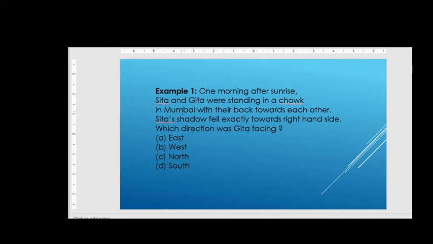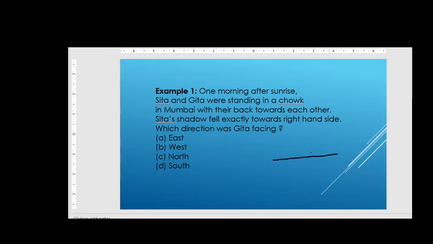One morning after sunrise, Sita and Geeta were standing in a chalk in Mumbai with their back towards each other. Sita's shadow fell exactly towards right hand side. Which direction was Geeta facing? Right. So let me draw how to solve this.